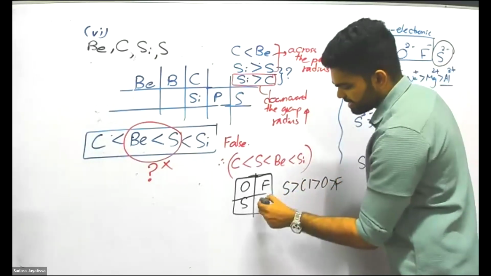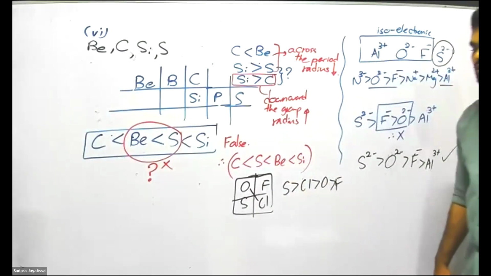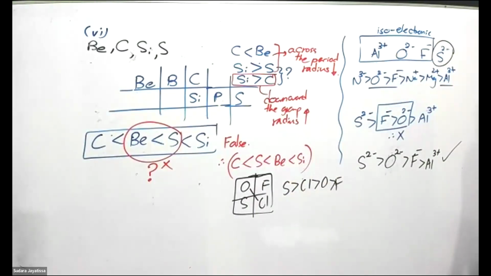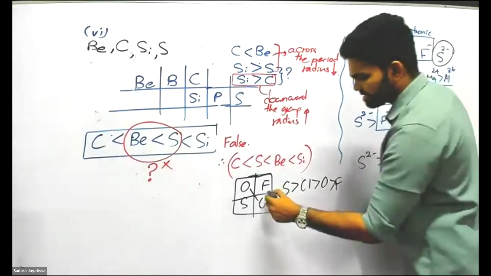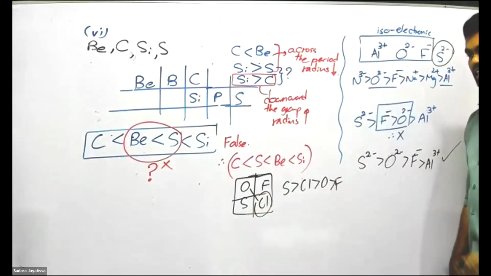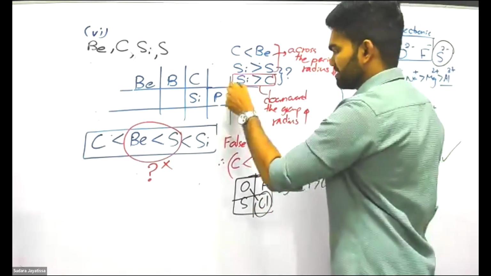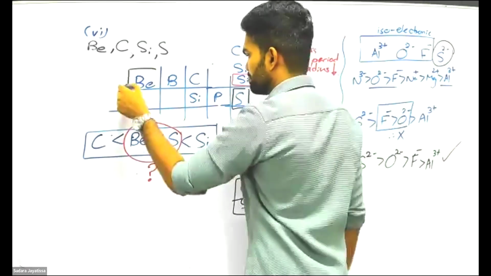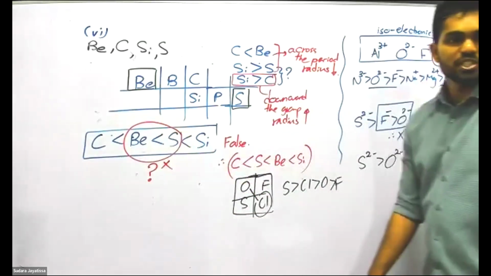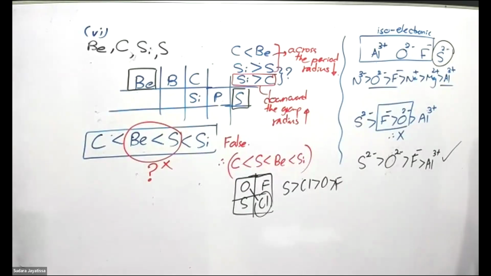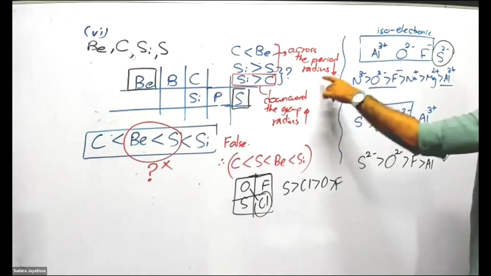Here we know exactly that the downward group effect is more powerful than across the period. That's why chlorine was large. In here, we can't predict like that. They are asking whether sulfur or beryllium is large. That's not good. We can't decide. So that's why I ask you to remember these points only.